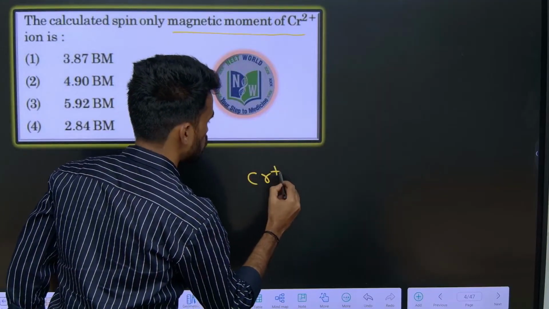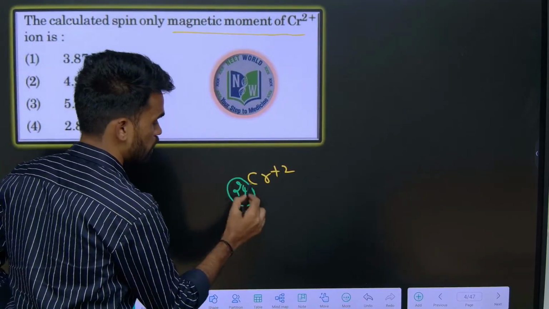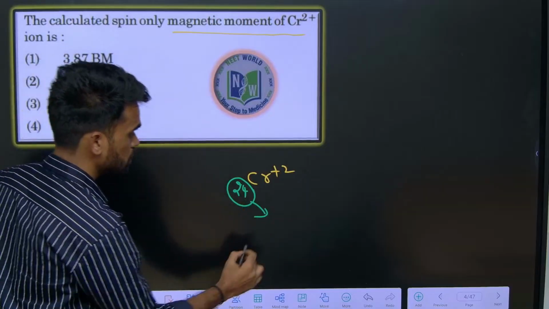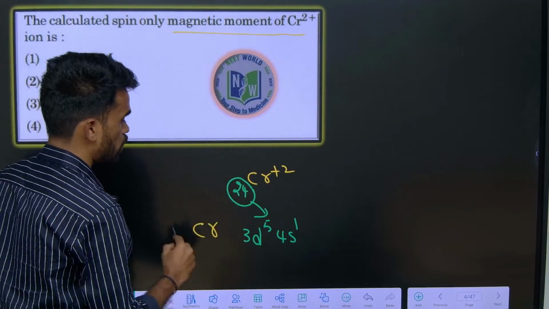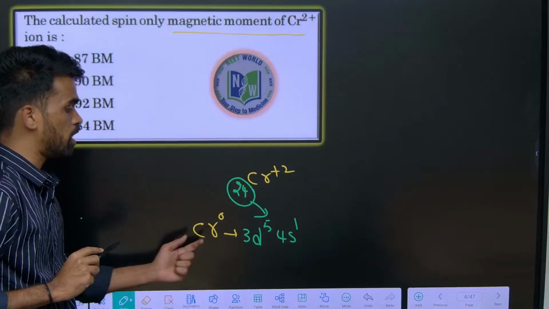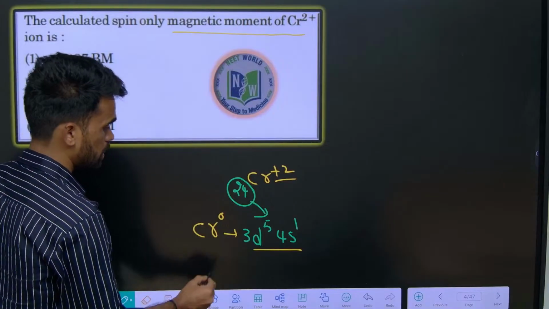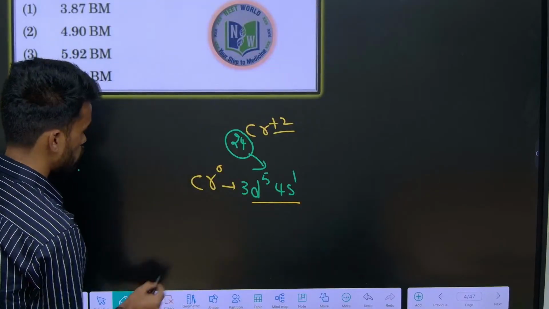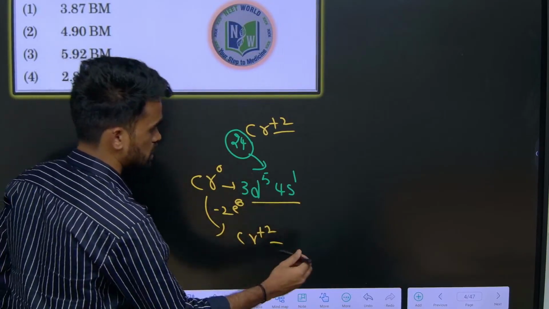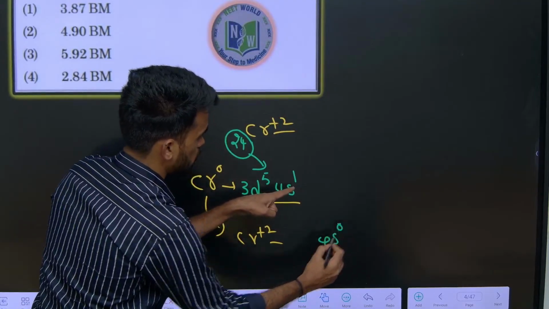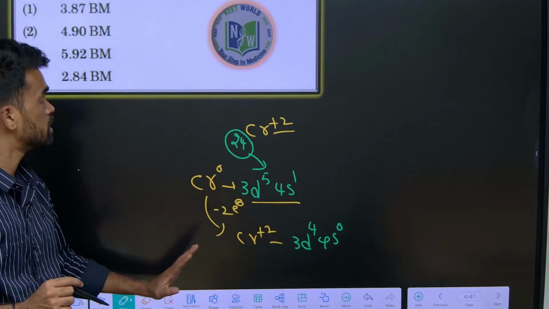So chromium plus 2. What is the atomic number for chromium? It is 24. If it is 24, what is the valence electronic configuration we have? 3d5 4s1. This is the chromium atomic state with oxidation state 0, the elemental form. Here it is plus 2, which means we need to remove 2 electrons, therefore it will become Cr plus 2. From 4s you are removing 1 electron, from 3d you are removing 1 more electron, so it is 3d4. This is the electronic configuration for Cr plus 2.